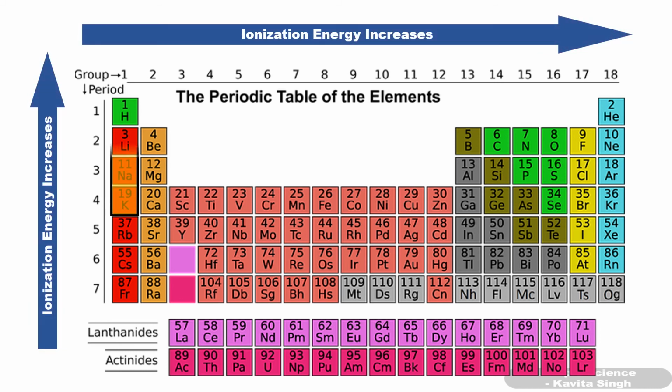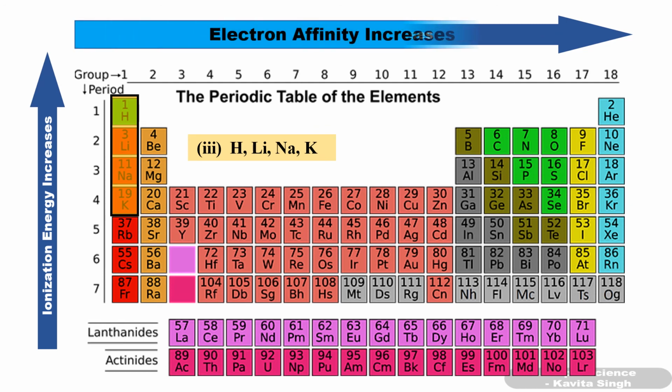What is given in our question? Hydrogen, lithium, sodium, potassium are given. So we have to write them in decreasing order of their ionization potential. So hydrogen, lithium, sodium and potassium. This is the order.